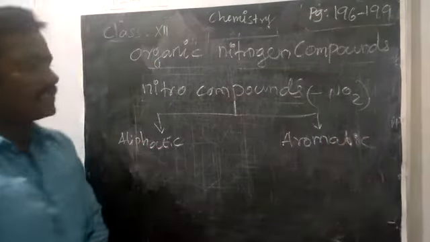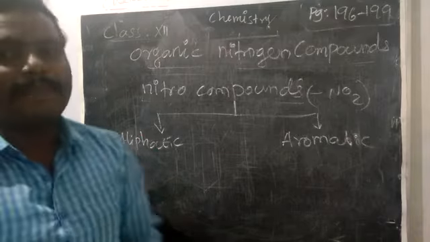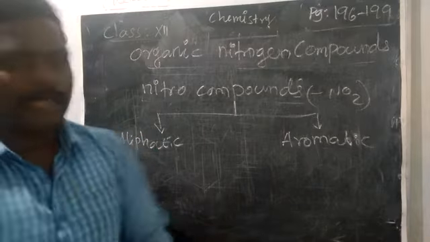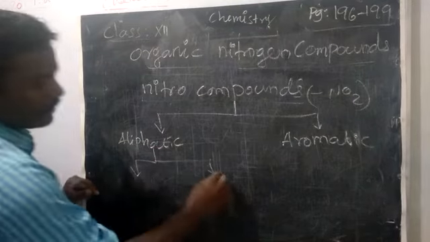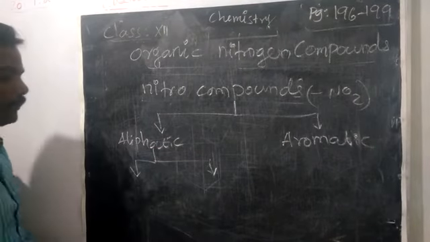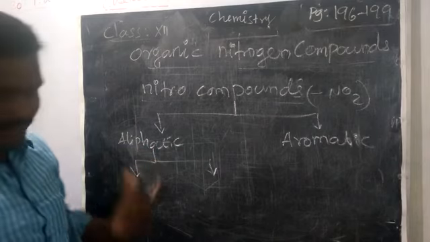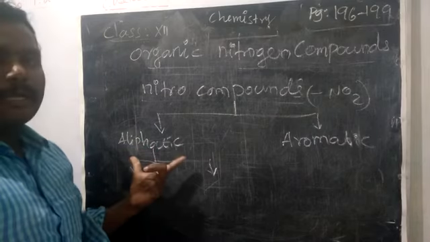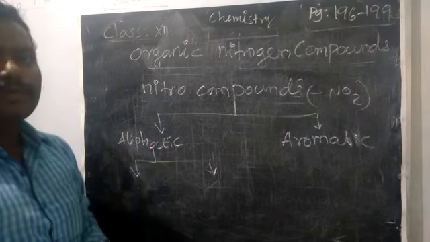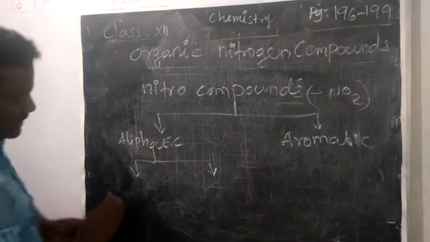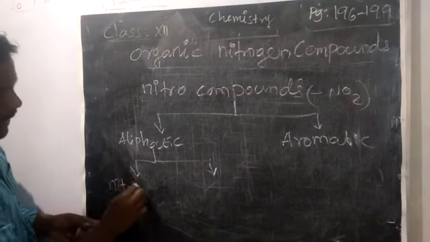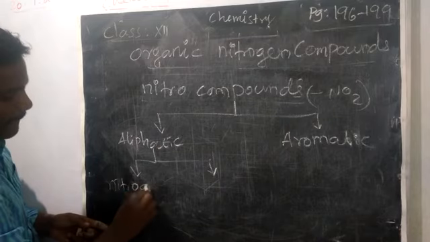Another one is aromatic nitro compound. What are the two divisions of nitro compound? Aliphatic and also aromatic. The aliphatic is further divided into two. What are the further aliphatic nitro compounds? First, the usual alkyl nitro compound, that means nitroalkane.